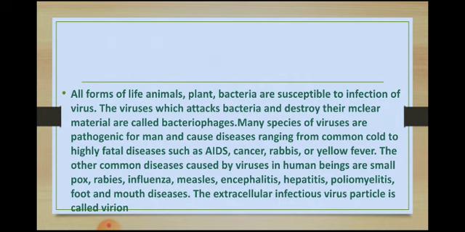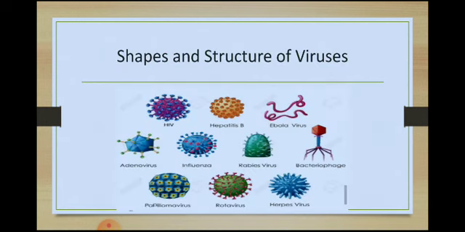Many species of virus are pathogenic for man and cause diseases ranging from the common cold to highly fatal diseases. For example, there is AIDS, cancer, rabies, and yellow fever. Other common viral diseases of human beings are smallpox, influenza, measles, encephalitis, hepatitis, and poliomyelitis, as well as foot and mouth disease. The extracellular infectious virus is particularly called a virion.